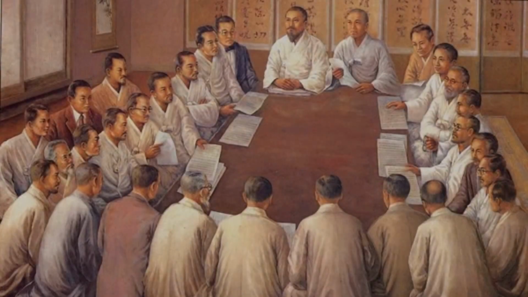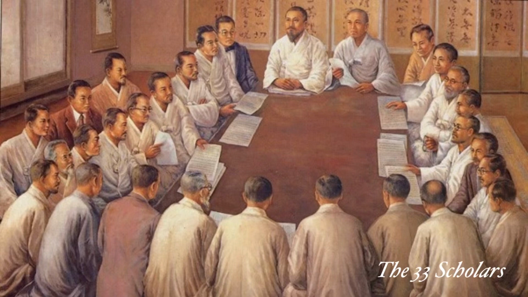With inspiration from the 14 points and February 8th declarations, 33 scholars came together at a restaurant to read their Declaration of Independence and sign it. The scholars were comprised of writers, historians, and also some students. The declaration was drafted by a historian named Choi Nam-son, and they planned to spread it all over the country.